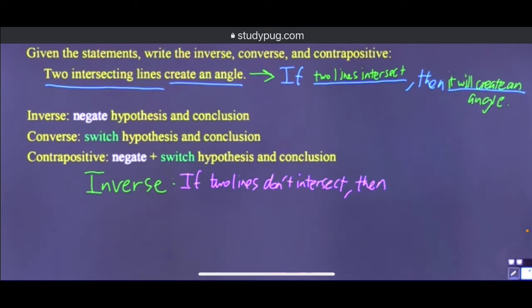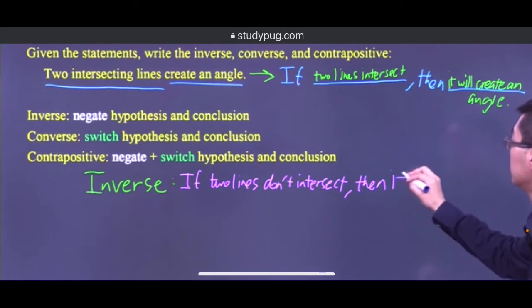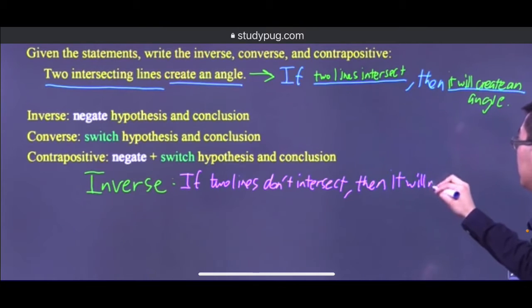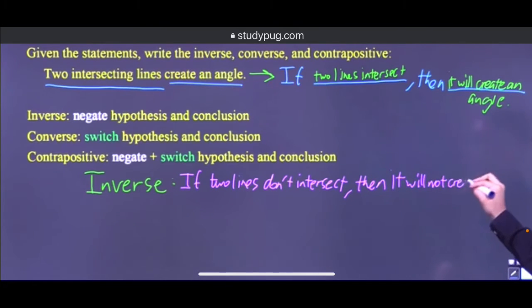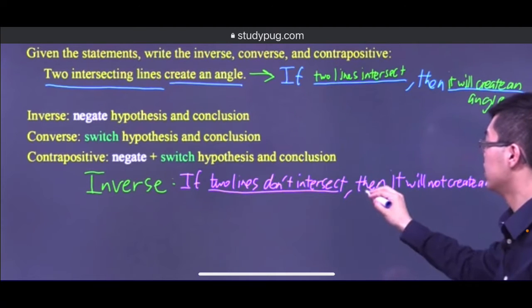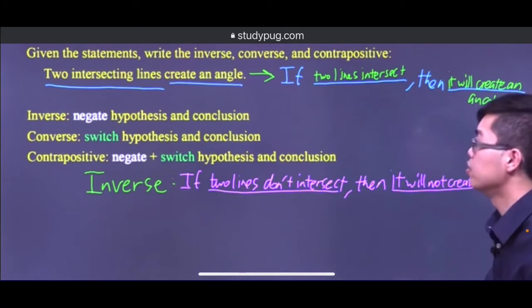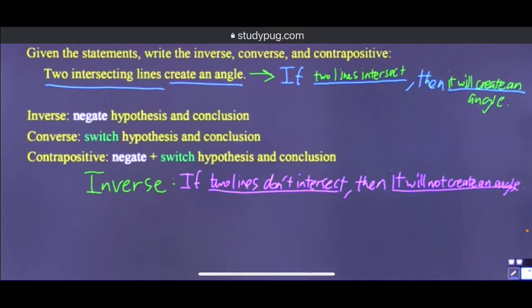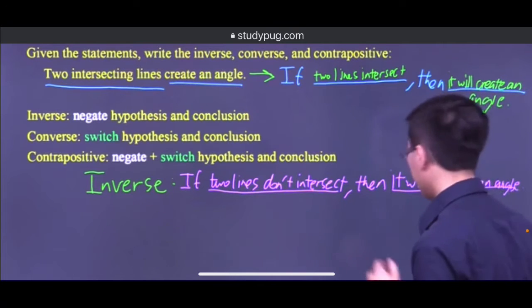It will create an angle. The opposite of that will be it will not create an angle. And this is the not P, and this is the not Q. Okay, so we know the inverse.